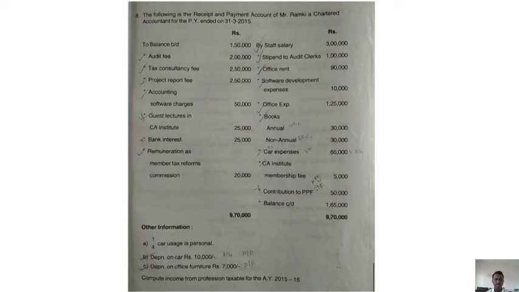CA institution membership fees, professional. Contribution to PPF, no, it is non-professional. Depreciation on car 10,000 as per the other information, so three-fourths of 10,000 is professional. Depreciation on office furniture is 7,000, that is also professional.